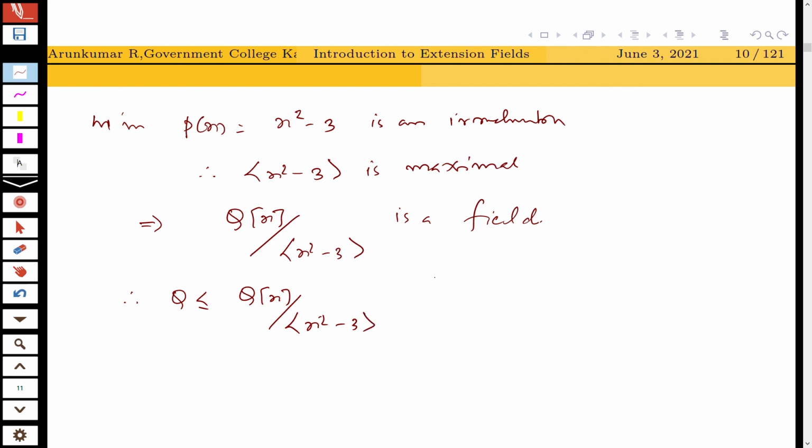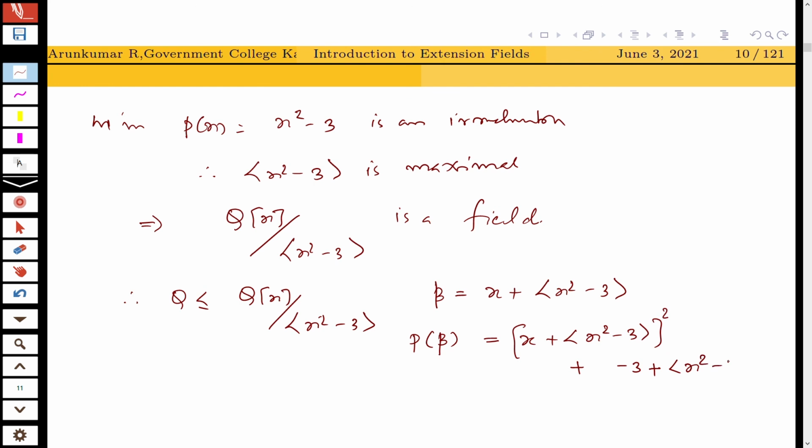And here you let beta is equal to x plus ideal generated by x square minus 3. And you can see that P of beta is equal to x plus ideal generated by x square minus 3 the whole square plus minus 3 plus ideal generated by x square minus 3, because minus 3 can be treated as an element minus 3 plus ideal generated by x square minus 3 in Q of x by x square minus 3.